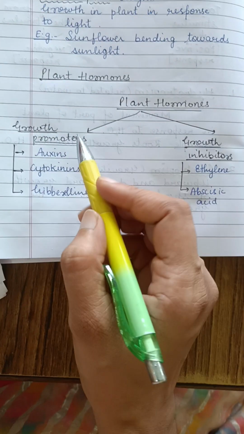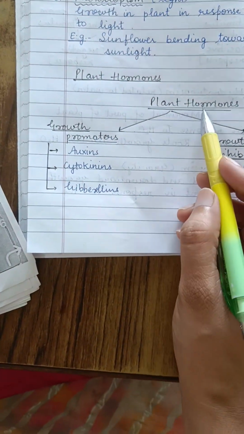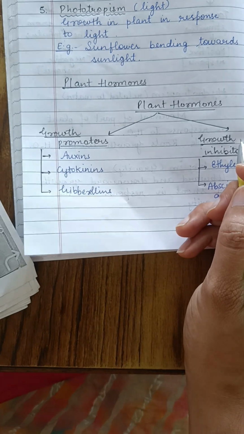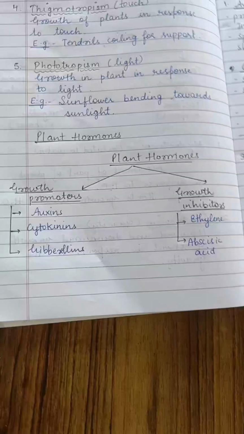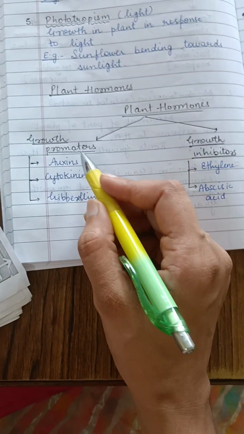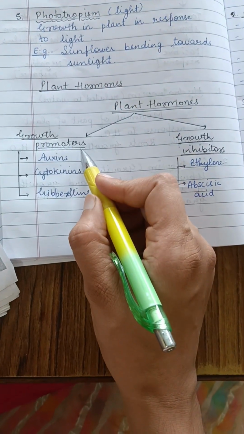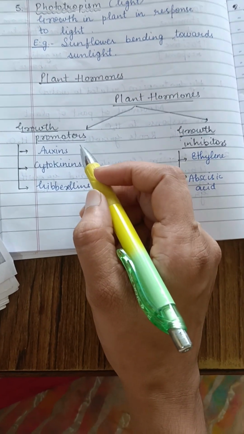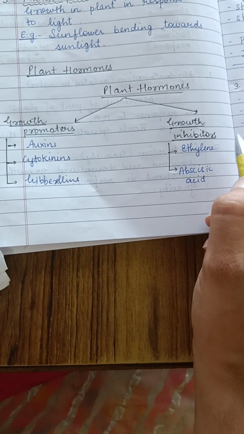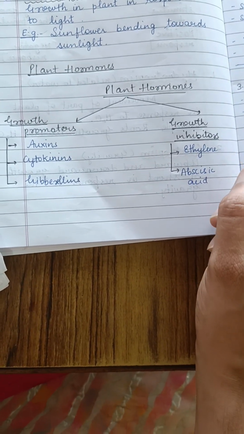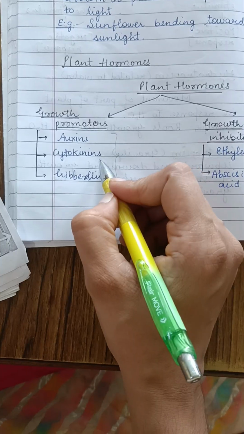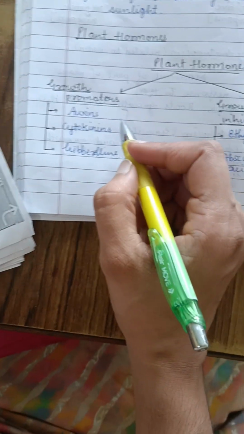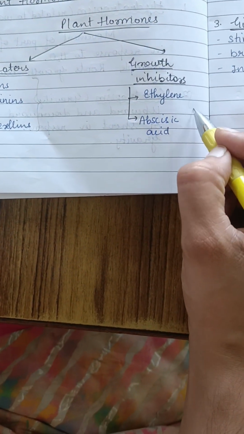Now we will see about the plant hormones. Plant hormones are the most important part for your upcoming examination, so learn it thoroughly. Plant hormones are of two types, promoters and inhibitors. Promoters are those which induce the growth, and inhibitors are those which stop or inhibit the growth. There are three types of promoters: auxin, gibberellin and cytokinin, which help promote the growth of plants. And inhibitors are of two types, ethylene and abscisic acid.